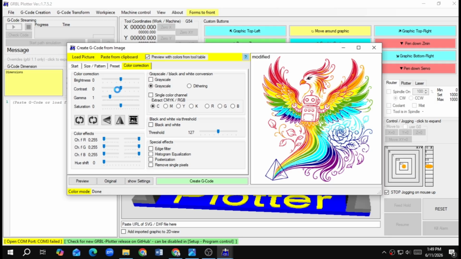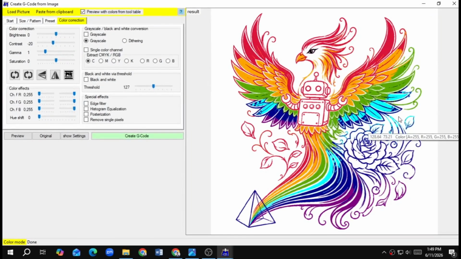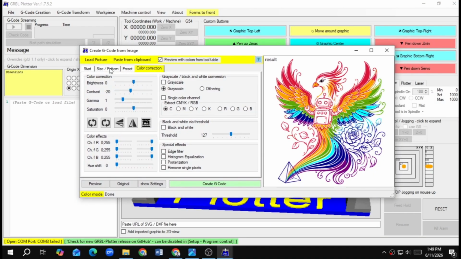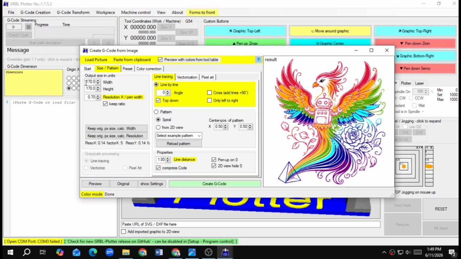So I'm decreasing the contrast a bit. You can play with it, but I'm satisfied with this, so I'm going with this. The plotted image will mostly look like this. Not 100%, but it will mostly look like this. Now, in the size and pattern, you can change the height and width of the image. It's a square image, I'm guessing. So if I go for 180, it will automatically change the height by keeping the same ratio.